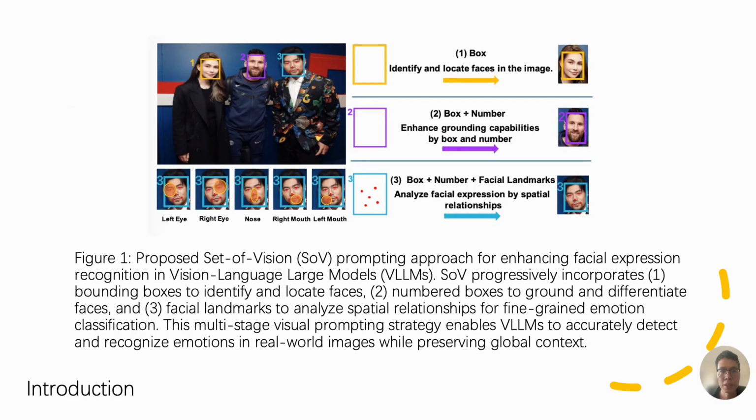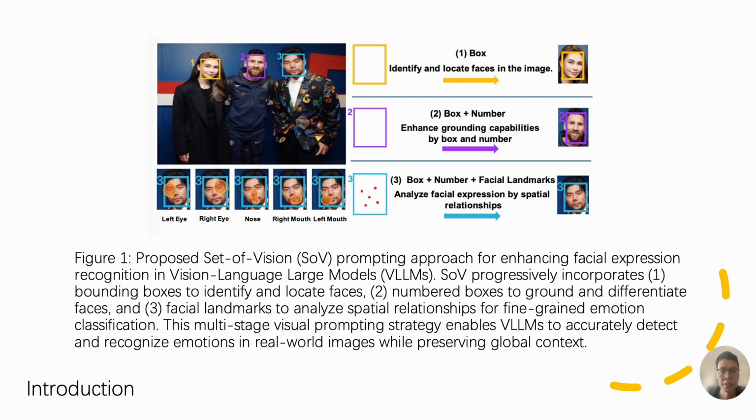First, we use bounding boxes to identify and locate faces in the image. Then we enhance the grounding capabilities by assigning numbers to the boxes to differentiate the faces. Finally, we incorporate facial landmarks to analyze the spatial relationships between facial features, such as the eyes, nose, and mouth, which are critical for fine-grained emotion classification.